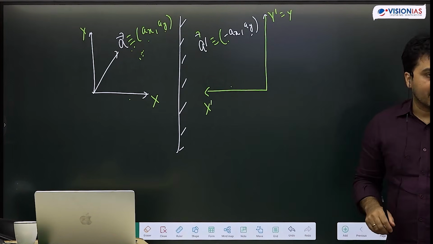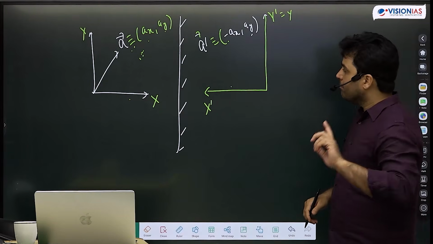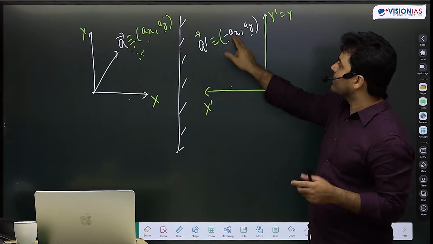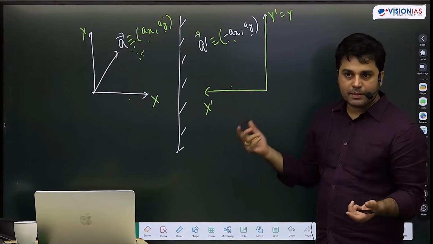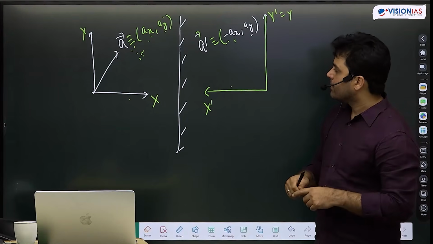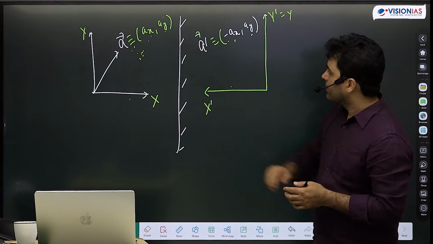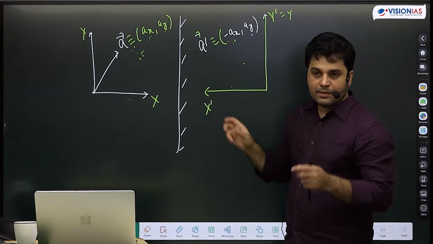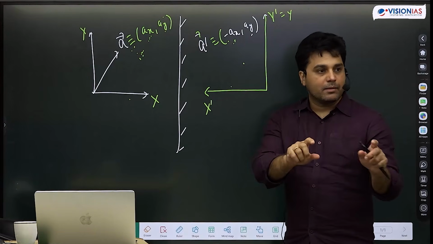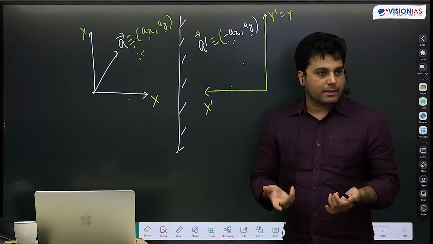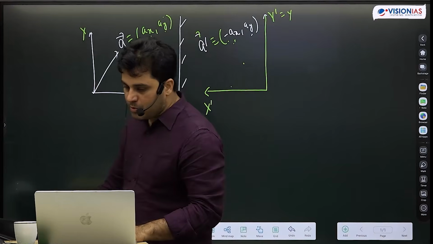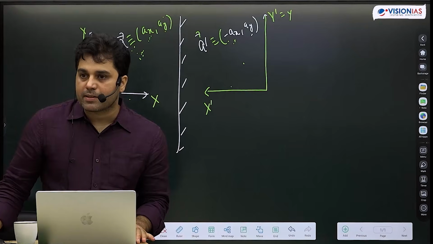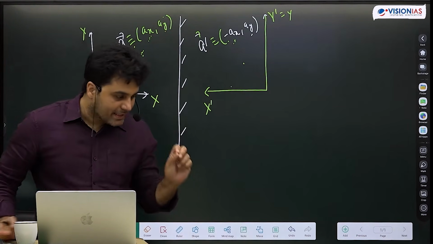But look at all of the 3 scalars I can produce for A, B. So A square is AX square plus AY square. But here it is minus AX whole square, which is again AX square plus AY square. So my scalar is intact. Same thing for B. But even for A dot B, AX minus AX, BX minus BX. So minus AX into minus BX is plus AX BX. And AY BY तो same ही है. So जो मेरा definition of dot product है, the dot product is intact even if I'm using a left-handed coordinate system. This is interesting and important.